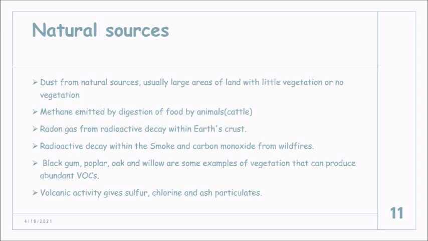So what are the natural sources? As I told earlier, agricultural practices, methane emission, radon gas from the earth's crust, wildfires, and even volcanic activity cause air pollution.